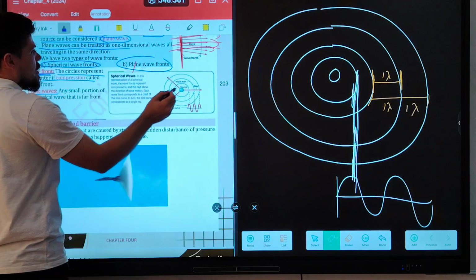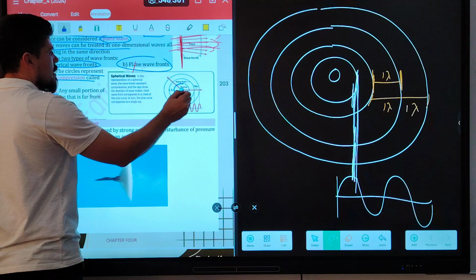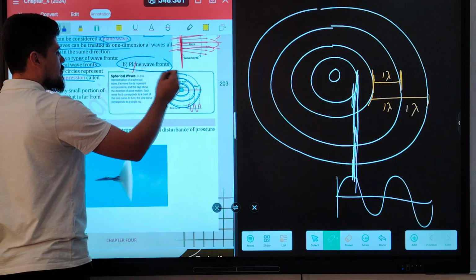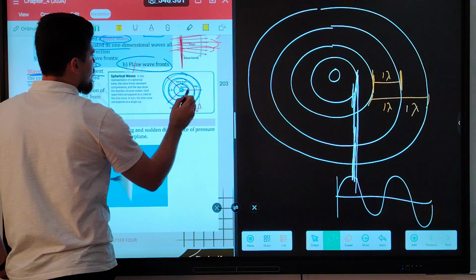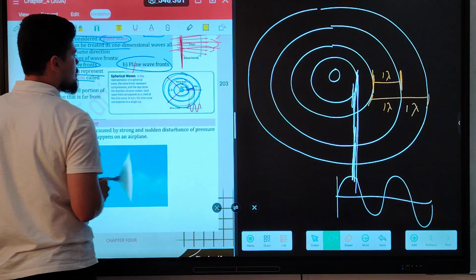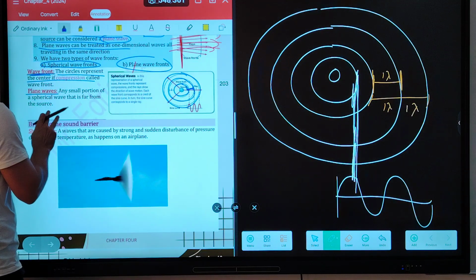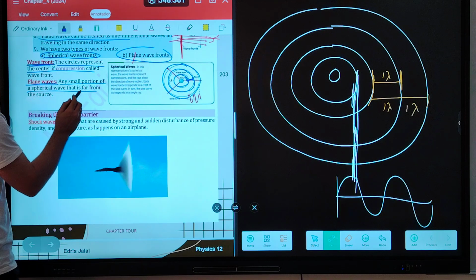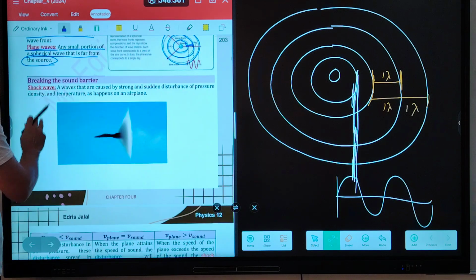guys, look. What is this circle? The circle is a wavefront. How many wavefronts do we have here? We have 3 wavefronts as an example. The distance between any 2 wavefronts is equal to 1 wavelength. Plane wave: any small portion of the spherical wave that is far from the source is called a plane wave.